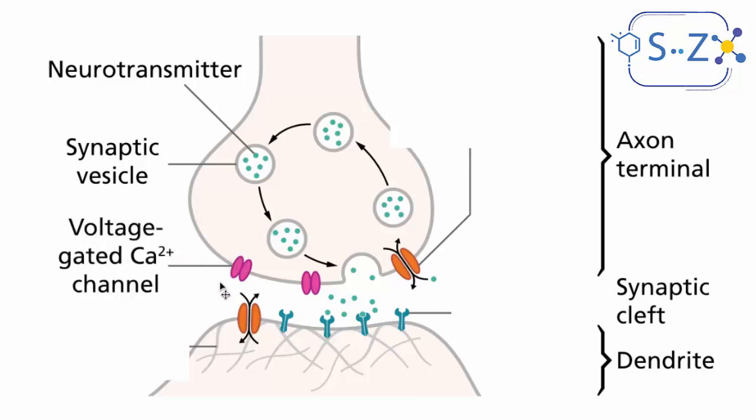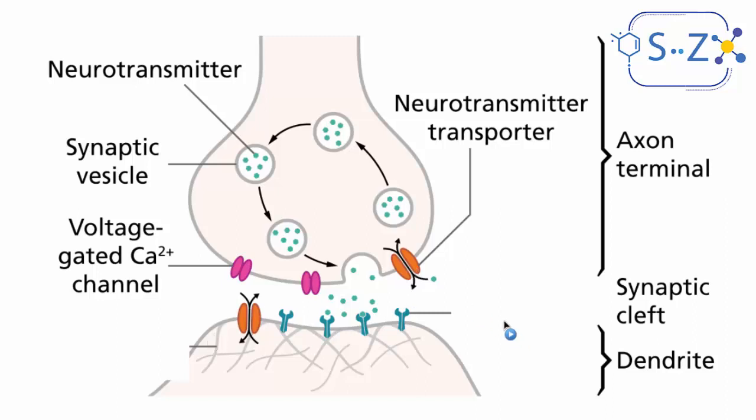Other things that are found in the presynaptic element, for example, we have voltage-gated Ca2+ channels, and we'll see later why there are Ca2+ channels here. What does the Ca2+ do? We have here some things that are called neurotransmitter transporters. They can get the neurotransmitter in or out of the axon terminal. It's not that important here. And we have the most important or very important structure in the postsynaptic element, which are the receptors. These are called receptors. They are protein structures found on, for example, the dendrites of the new neuron, or the membrane of a muscle or a gland.